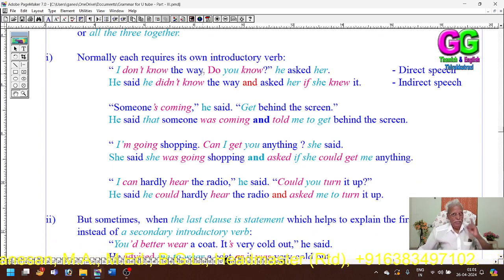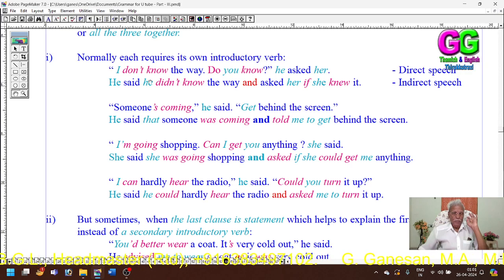"I don't know the way" is a statement. "Do you know?" is a question. One is a statement, another is a question. So they are direct, and we have to change them to indirect. "I don't know the way," he said. He said he didn't know the way. That is the first sentence.